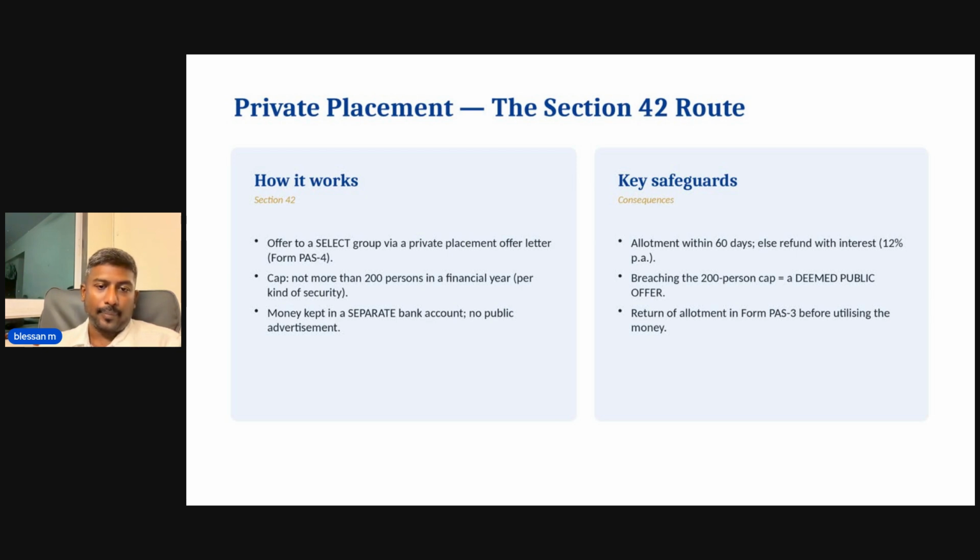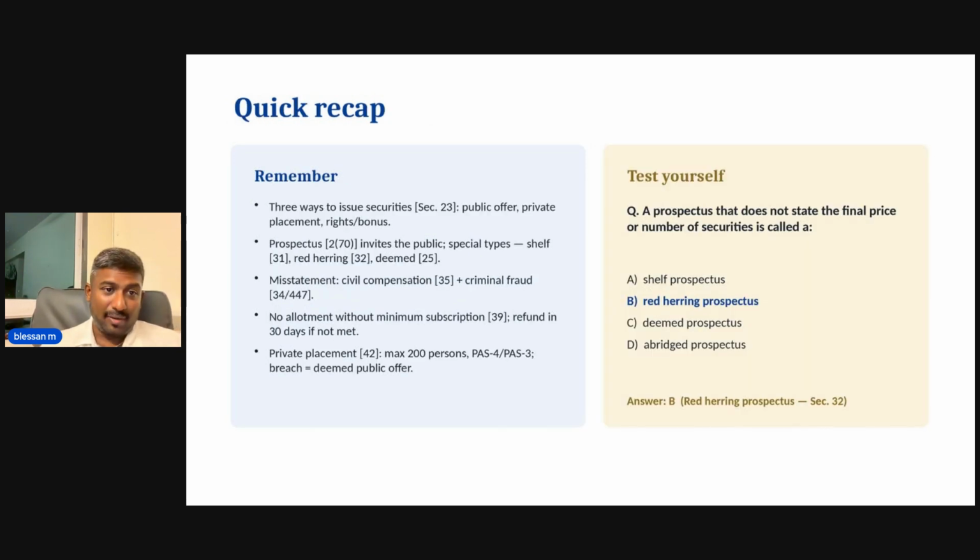So, a quick recap, there are three ways to issue securities. One is public offer, private placement, and rights and bonus issue. Then prospectus means it invites the public at large to buy the securities or invest in the particular company. There are three special types of prospectus: shelf, red herring, and deemed prospectus. And misstatement in prospectus can attract civil and criminal penalties. No allotment of securities under a public prospectus without the minimum subscription stated in the prospectus.